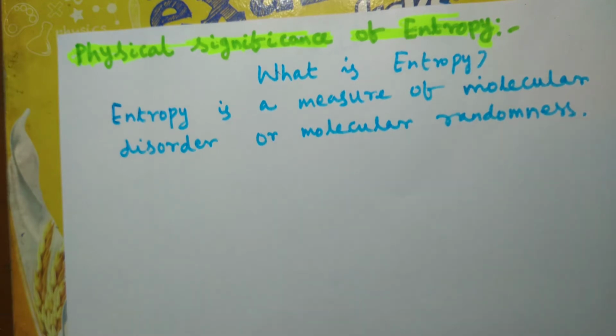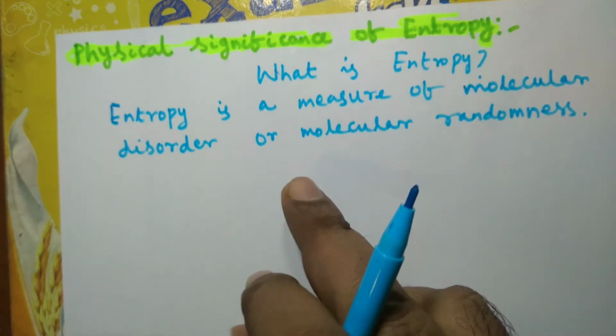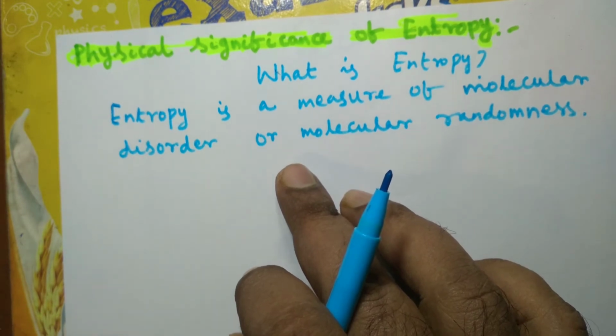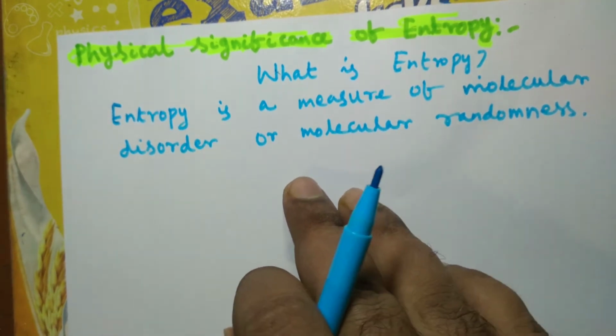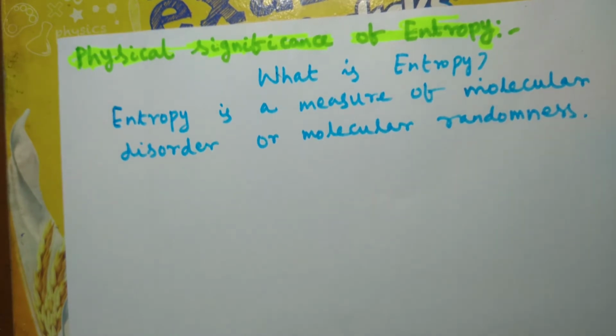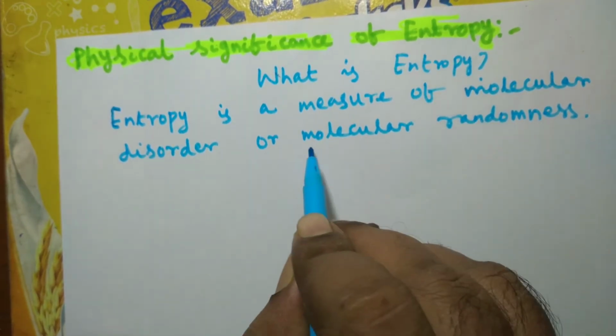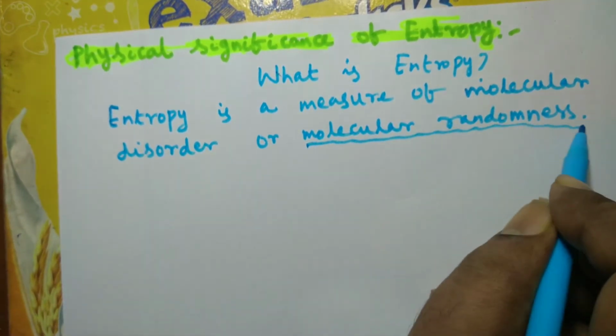As a system becomes more disordered, what happens? The position of molecules becomes less predictable and entropy increases. Any system is composed of molecules. Once the molecules move in a random manner, once the randomness of molecules increases, the entropy of the system increases. So it is a measure of the randomness of molecules, or a measure of molecular randomness, you can say.